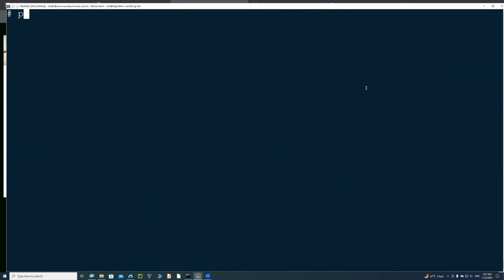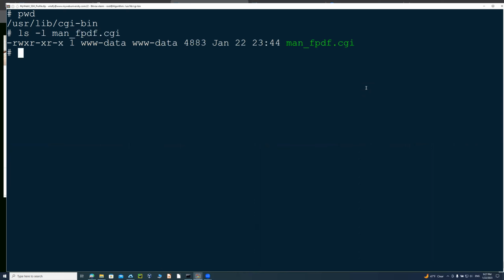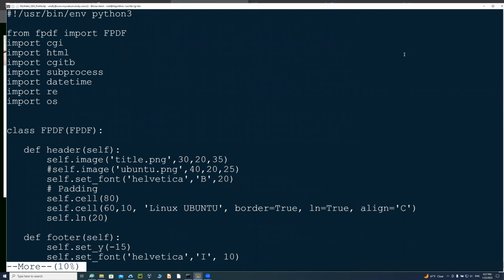If I just run pwd, print working directory, it shows me that I'm logged in at /usr/lib/cgi-bin. Today I wrote a man fpdf.cgi program. This program is basically a Python program. I'm just going to do a more on it. This program is going to generate PDF files using the free FPDF module for Python.